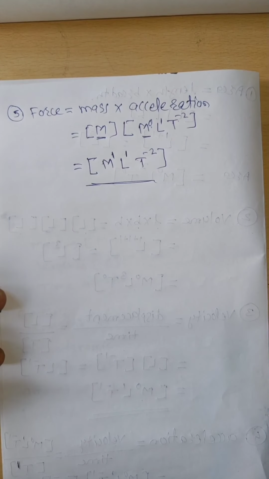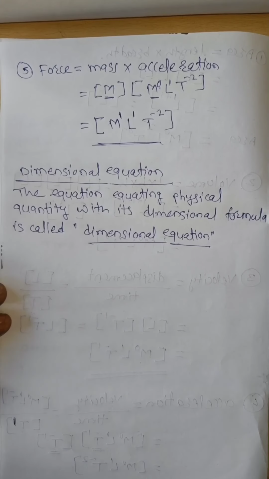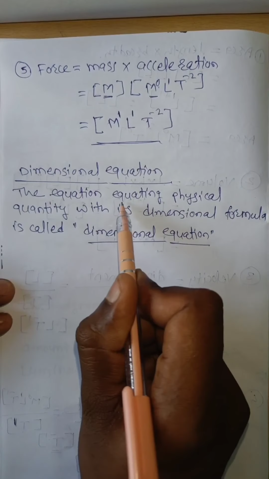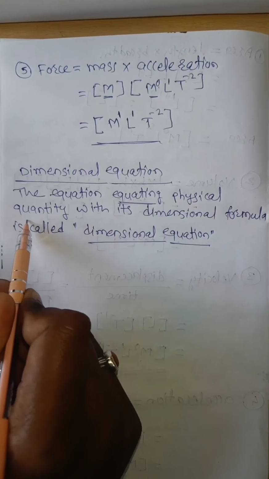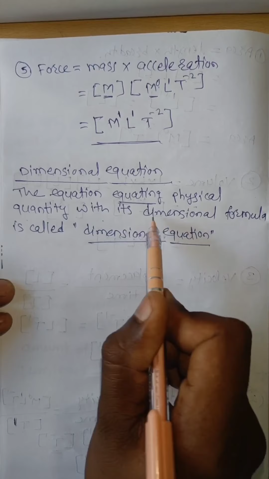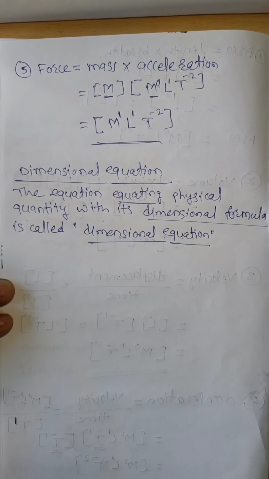Next, one small definition is there. That is the dimensional equation. What is meant by dimensional equation? We have to see the definition of dimensional equation. The equation equating a physical quantity with its dimensional formula is called a dimensional equation.